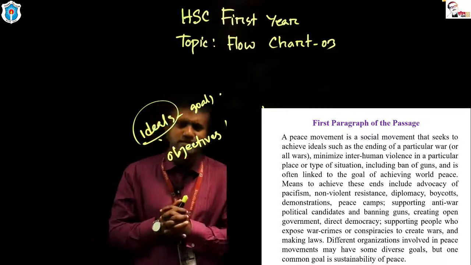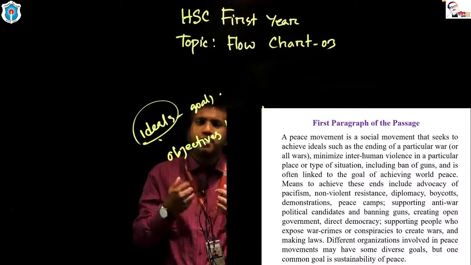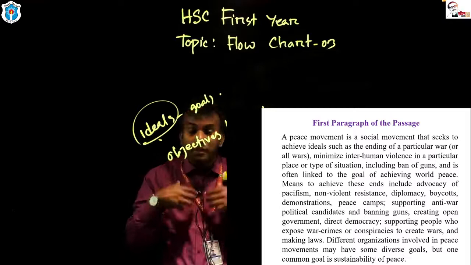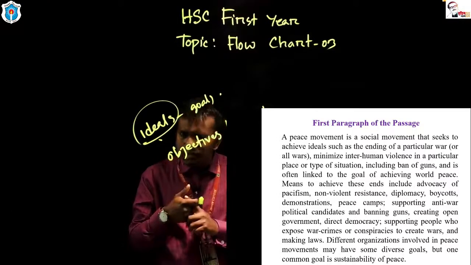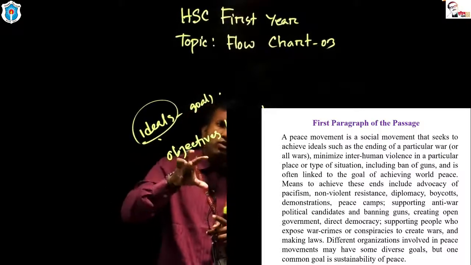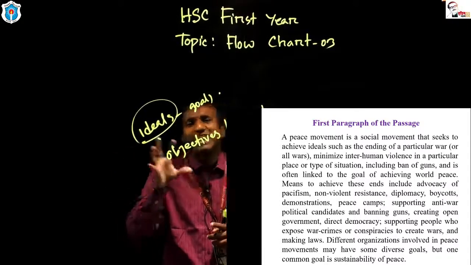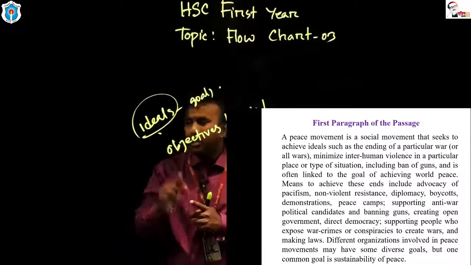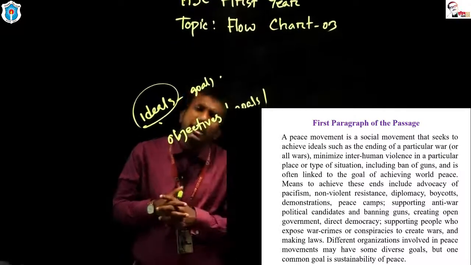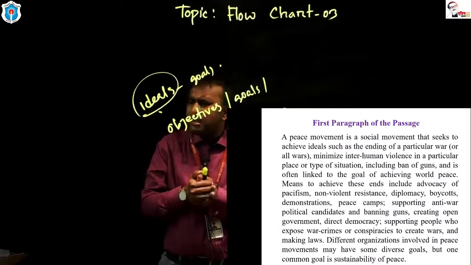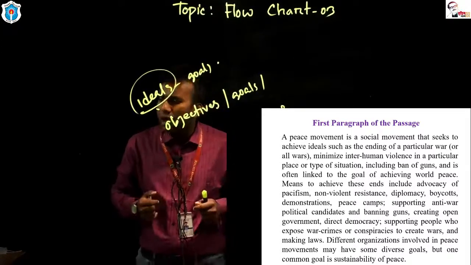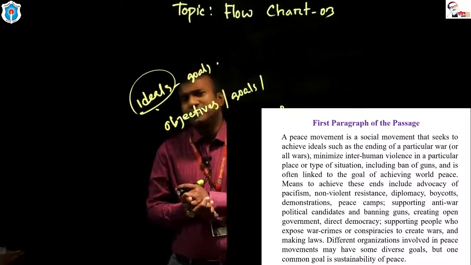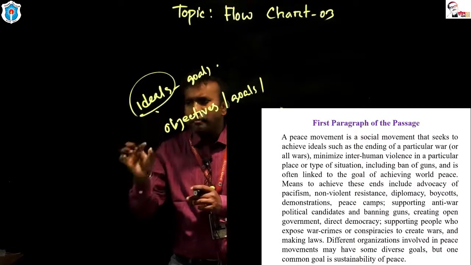So, my dear students, we are involved in peace movement to achieve some goals or ideals or targets. The first target is to end all the wars or a particular war in a situation or event. The second one is to minimize interhuman violence. The third one is ban of guns, and is often linked to the goal of achieving world peace. Yes, students, this is another important phrase for you.